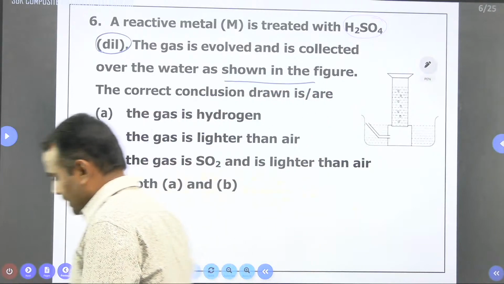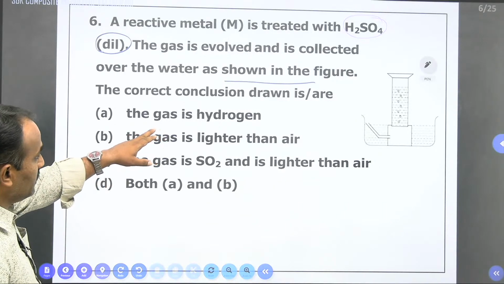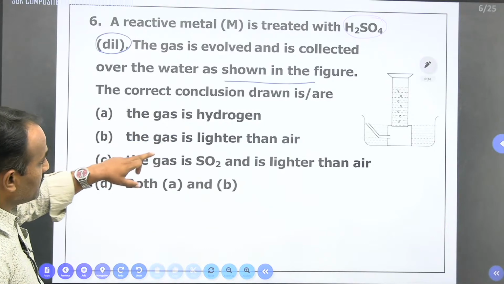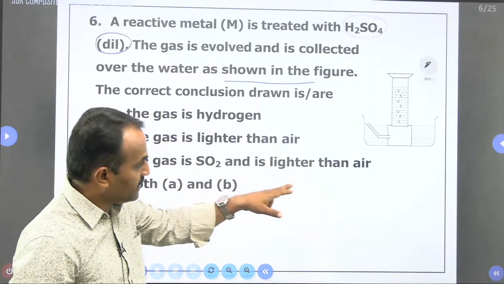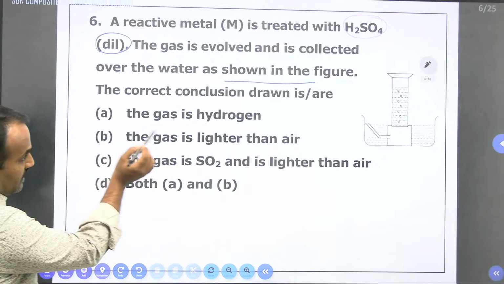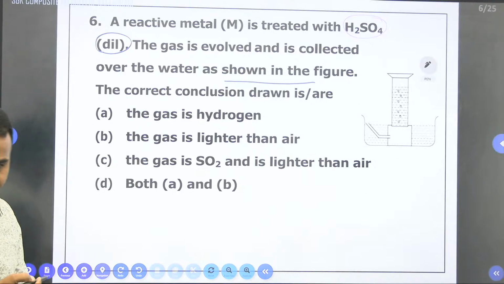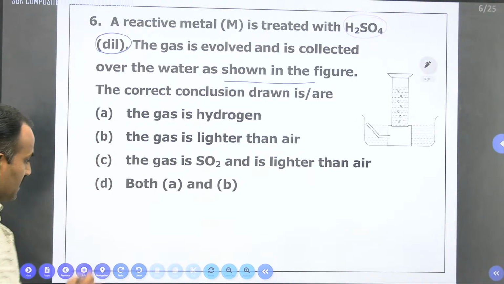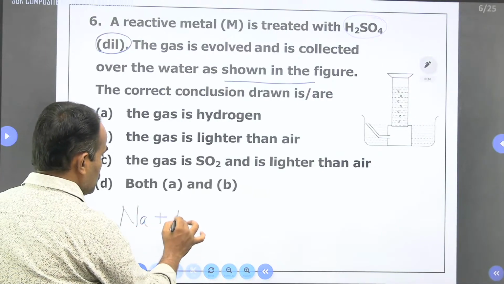In this case, the options: the gas is hydrogen; the gas is lighter than air; the gas is sulfur dioxide and is lighter than air; both A and B. Whenever active metals like sodium, potassium, rubidium react with sulfuric acid, for example sodium: Na plus H2SO4.